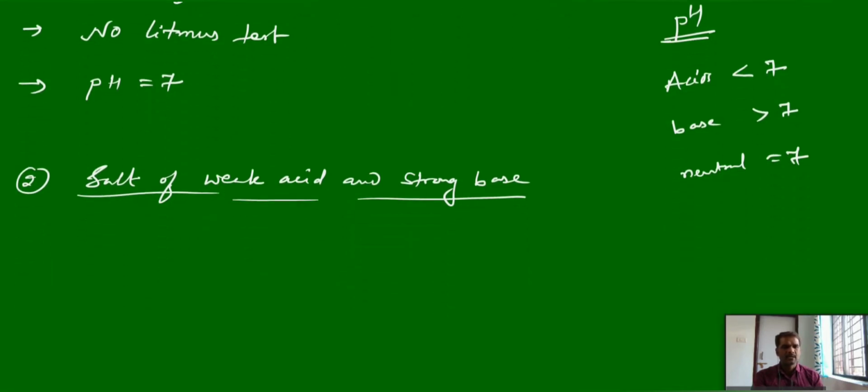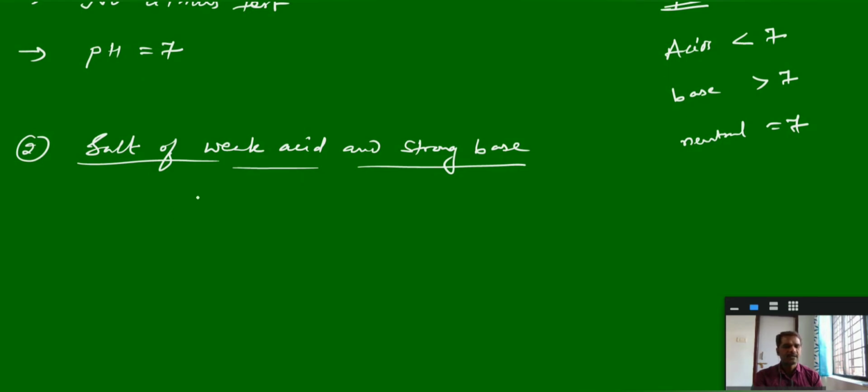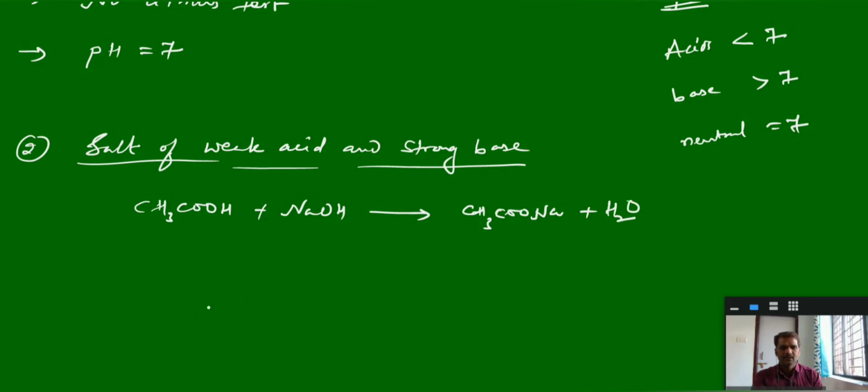The most common example in case of salt of weak acid and strong base is this one: acetic acid is the weaker acid. If you combine it with sodium hydroxide, neutralization, it can give sodium acetate plus water, and this salt we can call a salt of weak acid, strong base.